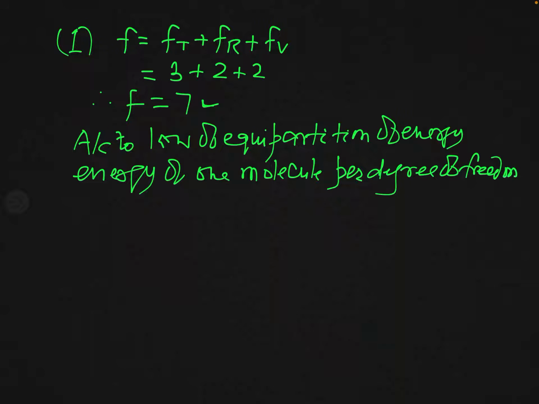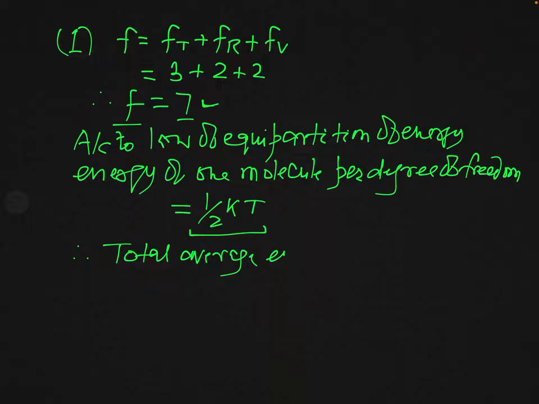For one degree of freedom, the energy of one molecule, the equipartition theorem says, is half kT. Now, as the degree of freedom is 7, it means with each degree of freedom, this much energy will be associated. Therefore, total average energy of a molecule will be what? With one degree of freedom, half kT energy is associated and total degree of freedom is 7.